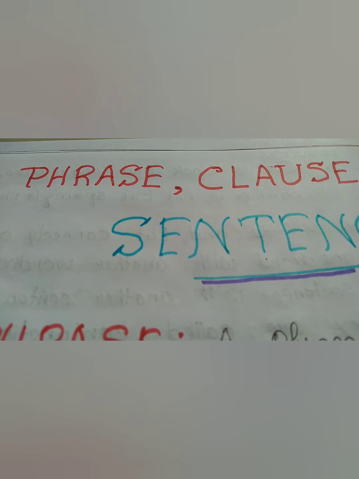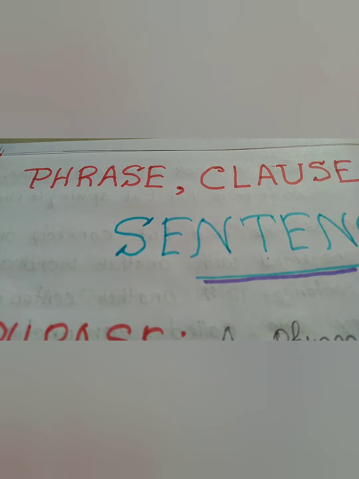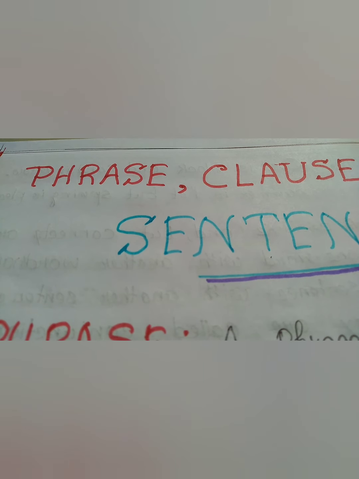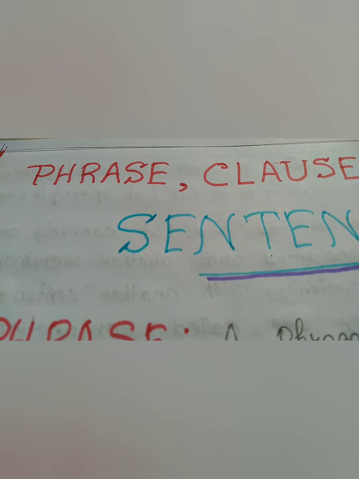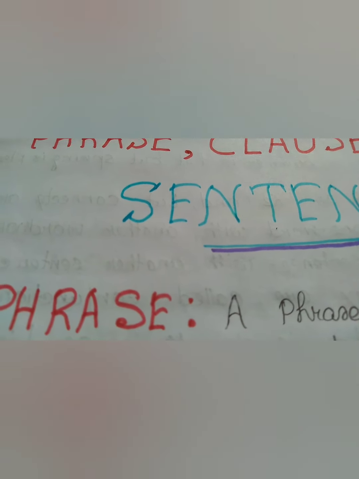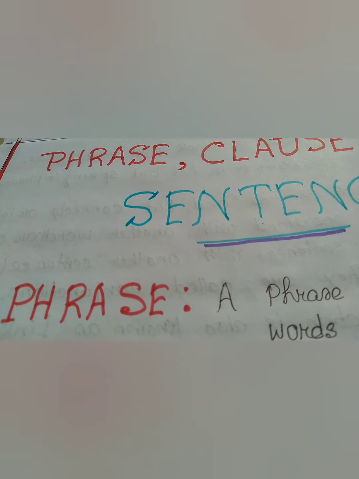So first of all, to start with phrase. What is a phrase? Let us take an example. I saw a bird over the bridge. In this sentence, the part over the bridge is a phrase. And a phrase is that part of the sentence which doesn't have any finite verb.